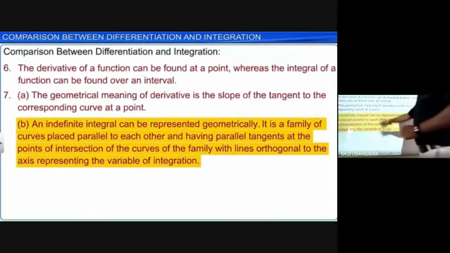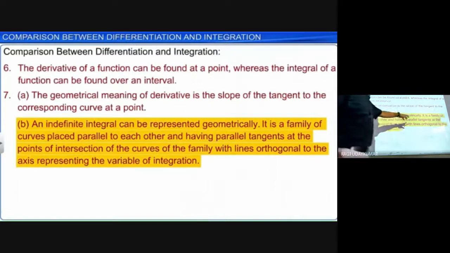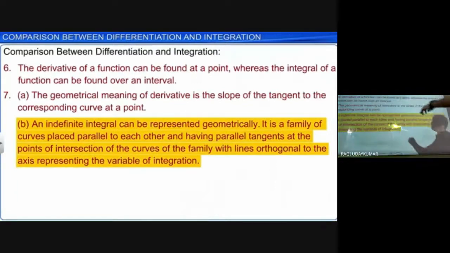The geometrical meaning of the derivative is the slope of the tangent to the corresponding curve at a point. So differentiation is nothing but the slope. And the indefinite integral can be represented geometrically as a family of curves placed parallel to each other, having parallel tangents at the points. I have already shown you the graph. All the lines became parallel. So that is the concept you are going to have here.